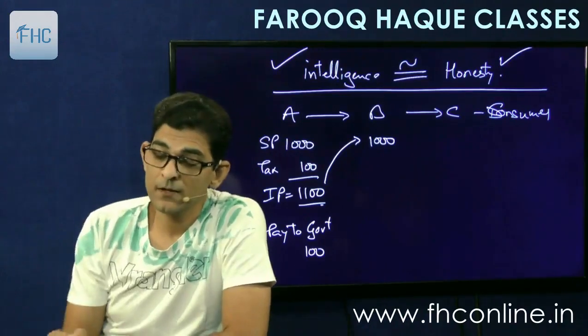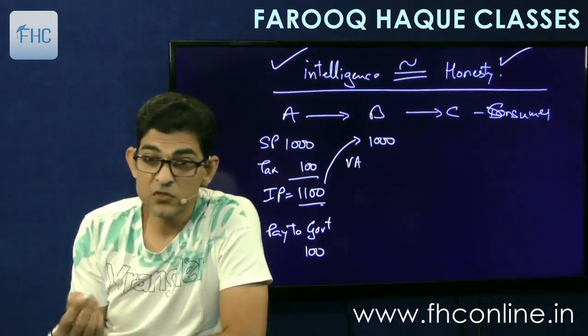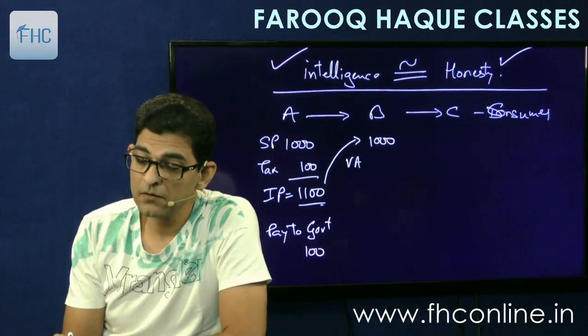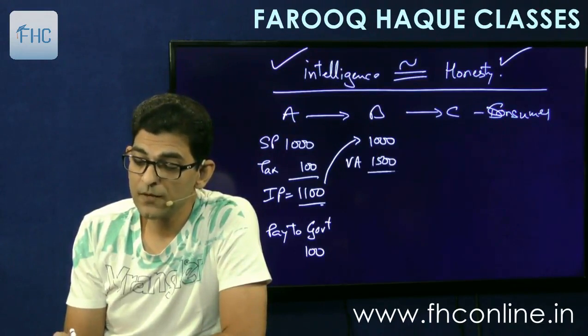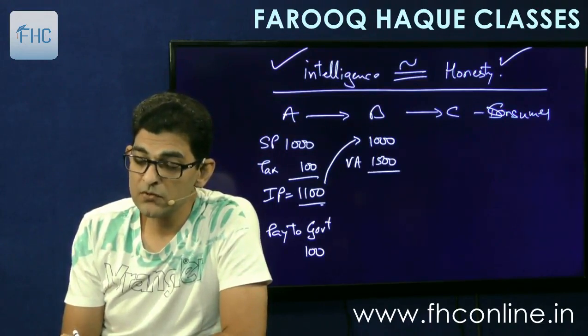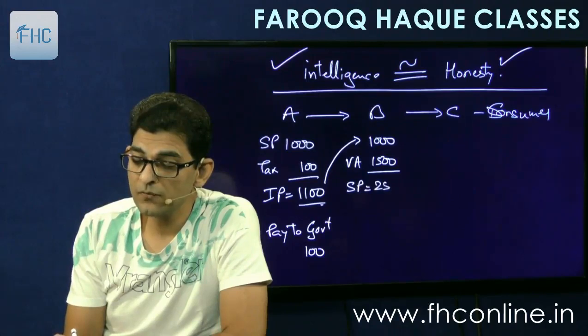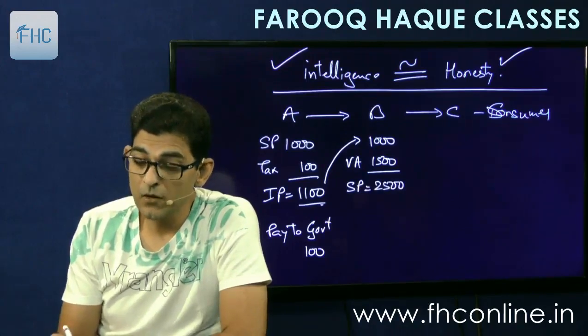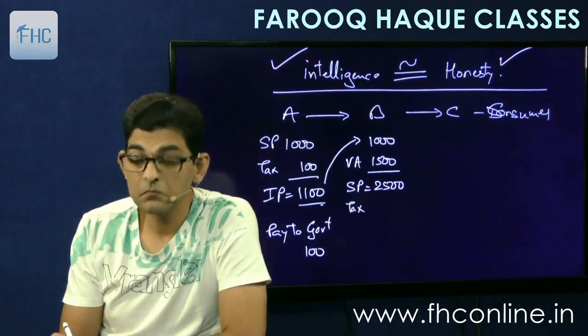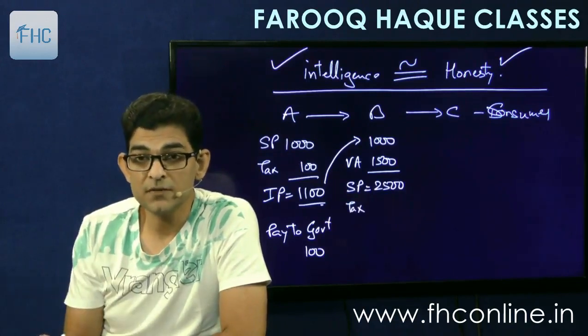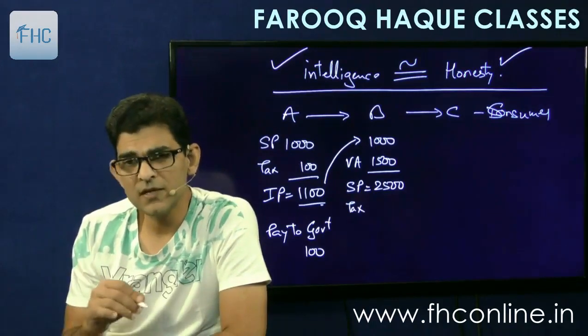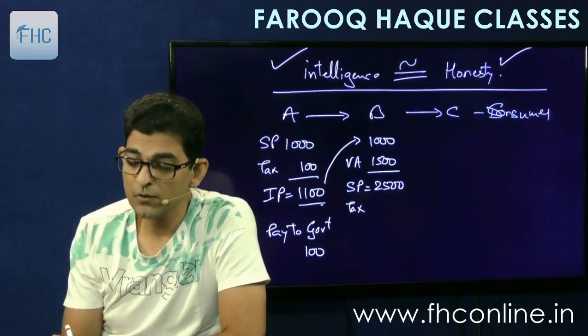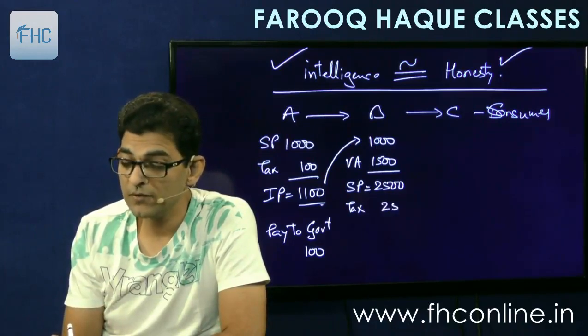Then he will add his value addition, maybe another 1500. So his total sale price will become 2500. Now he will apply tax, that is what we call GST. Say the rate is 10%, so that will come to 250.